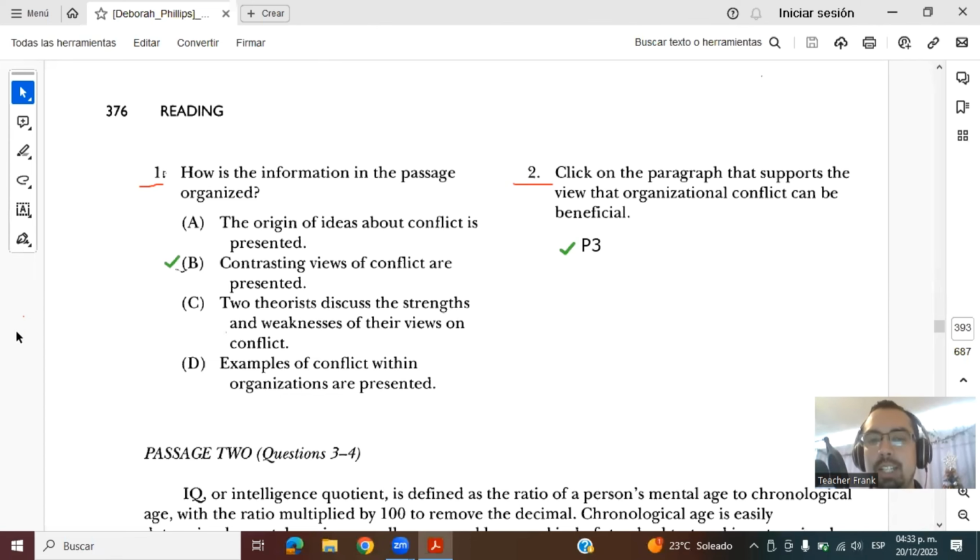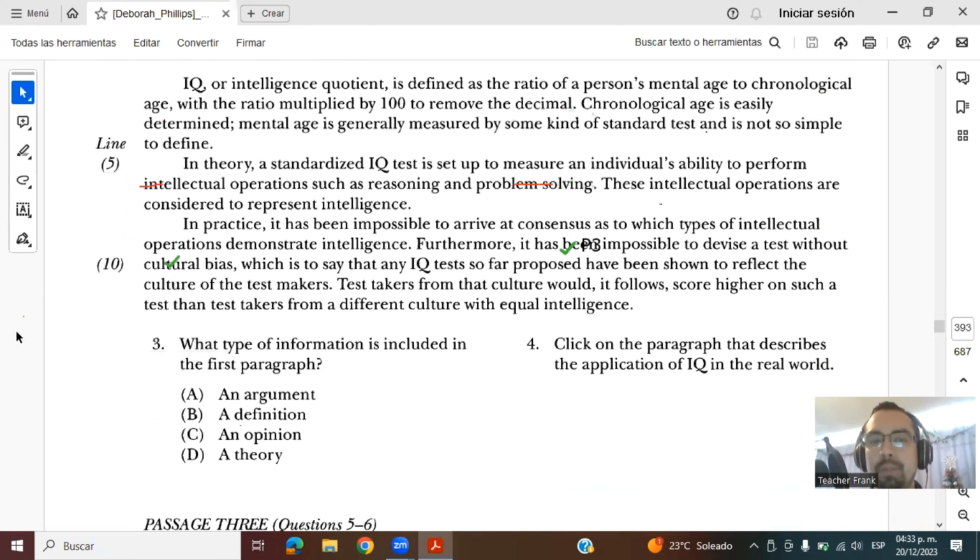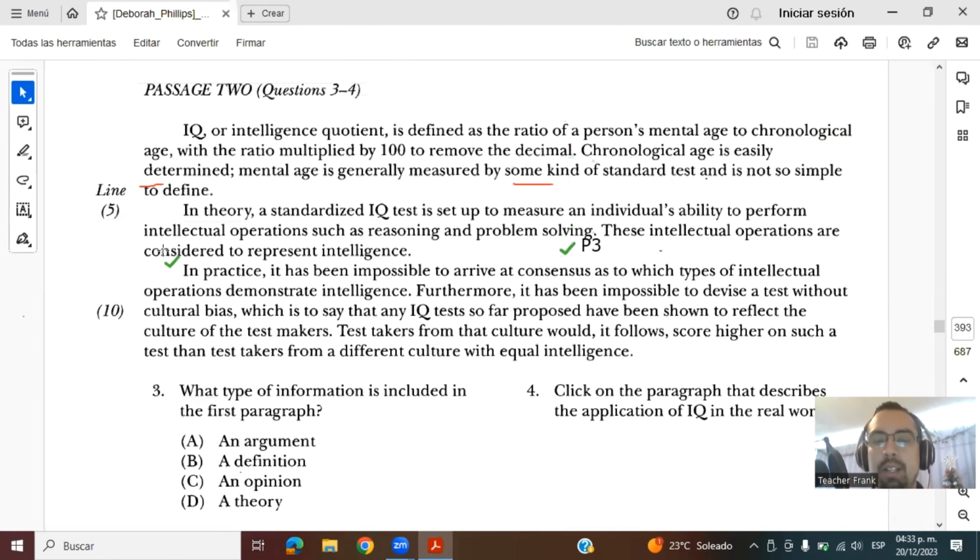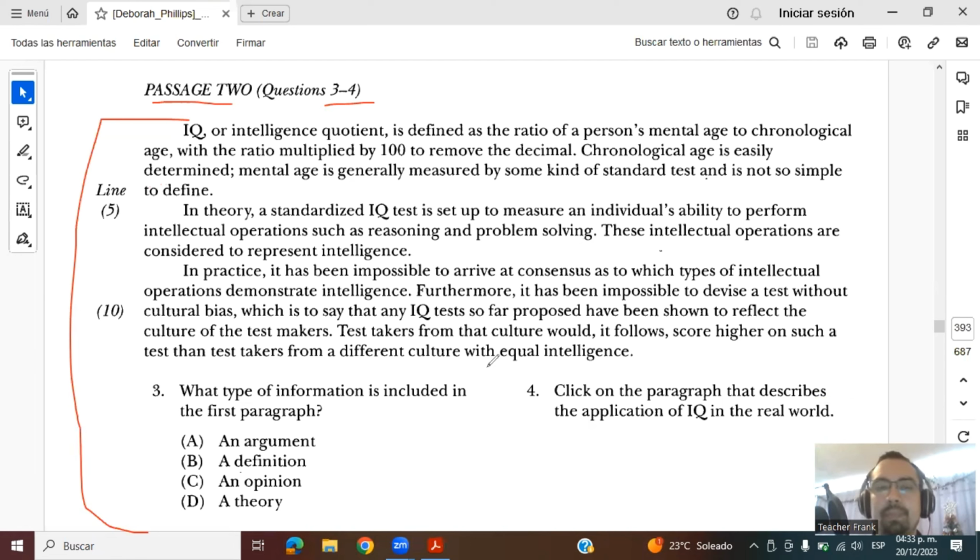So now let's continue to passage 2. Here is the reading text. So passage 2, questions 3 to 4. This one you can do it completely if you want to read it and then answer the questions, and we'll check it in a moment. Pause the video. Okay, so let's check this.